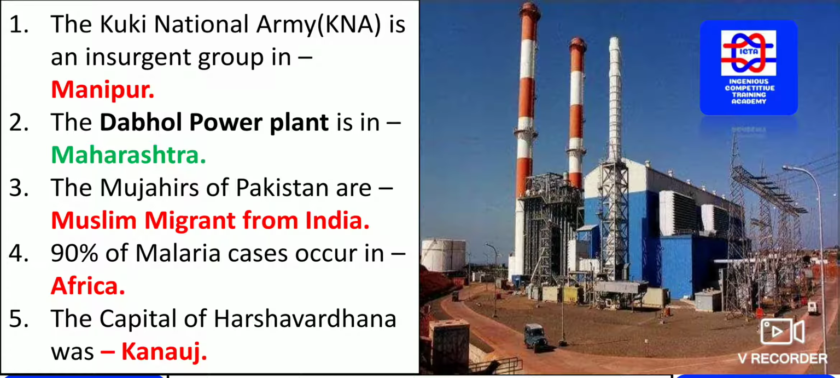The Muhajirs of Pakistan are Muslim migrants from India. We know that whoever migrated from India to Pakistan are known as the Muhajirs of Pakistan. 90% of malarial cases occur in Africa.